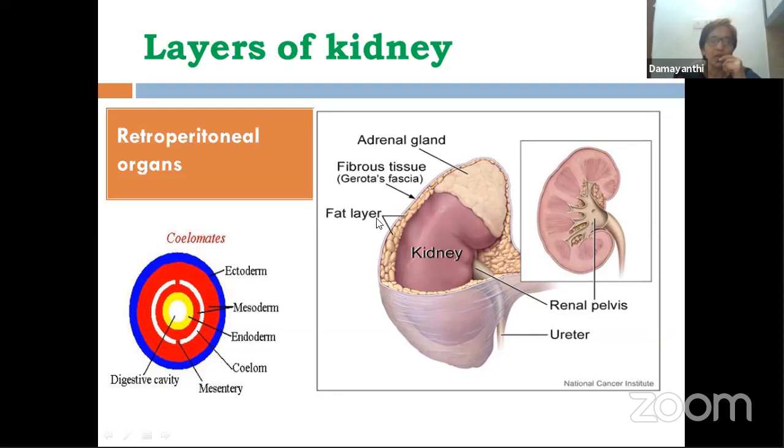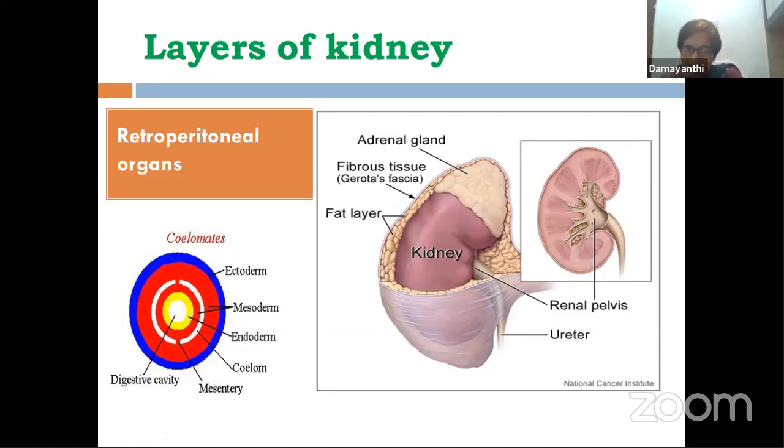So what are the 3 layers of kidney? Kidney is covered with fibrous capsule, and this fibrous capsule, in short, is made up of 3 layers. Outermost and innermost are made up of white collagen, whereas the middle layer is a fat layer. Now, you learned last year one question in second chapter itself. What are retroperitoneal organs, and give an example. Hope you remember this question.